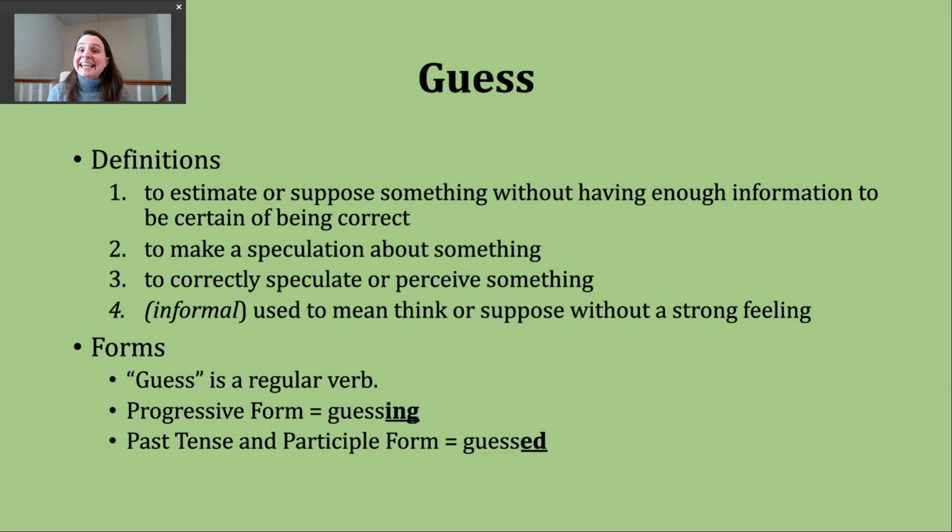You should know that guess is a regular verb. To make the progressive tense, all you need to do is add ing to form guessing. The past tense and participle forms of this verb are made by adding ed. Our base verb, guess, ends in an unvoiced s sound. So our past tense ending is going to make a t sound.